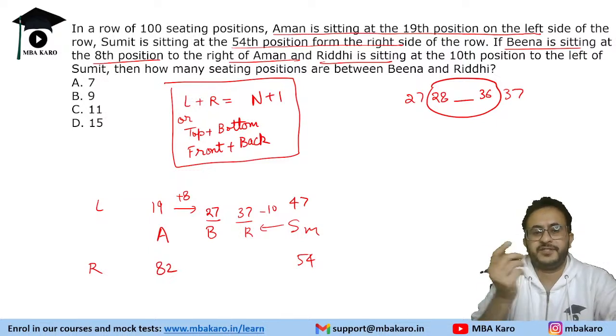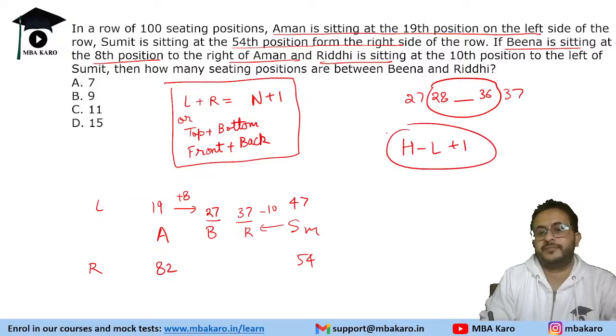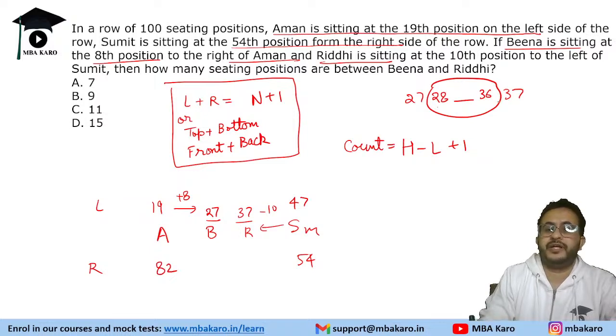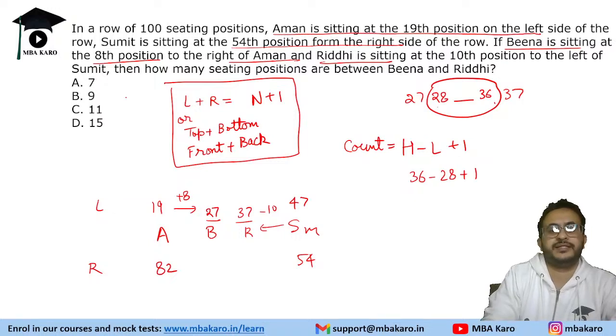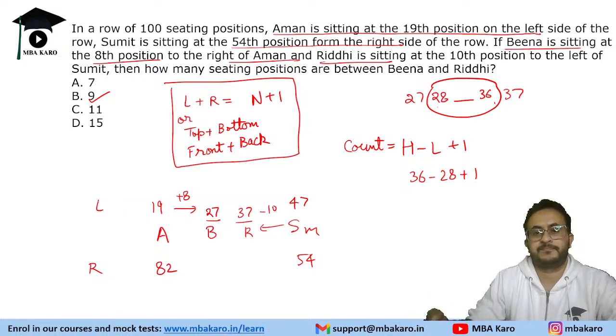Another important thing which people make a mistake on: whenever you have to count, always do highest minus lowest plus 1. That is the count. So we have to count 28 to 36. Higher number is 36, minus lower, plus 1. So the answer is 9. There are 9 people in between them.